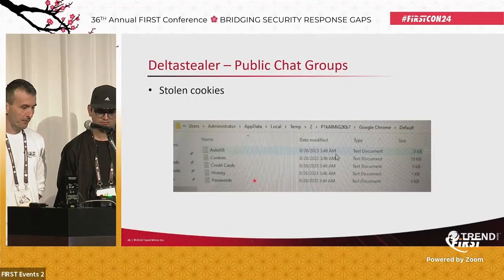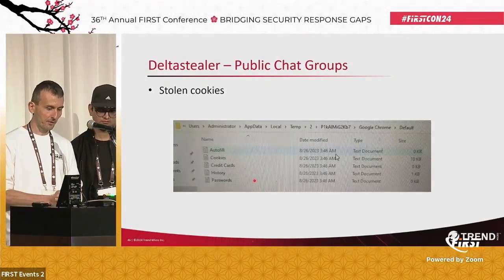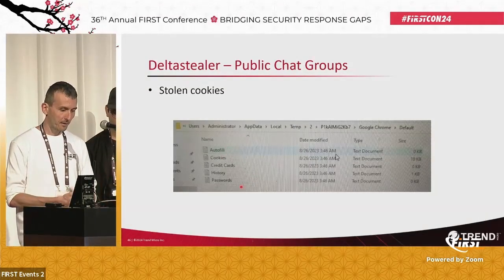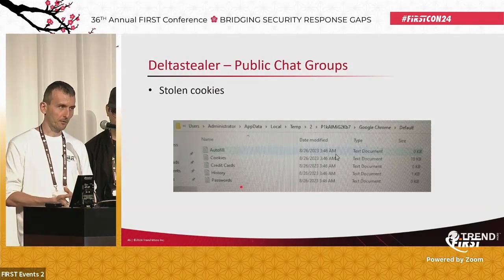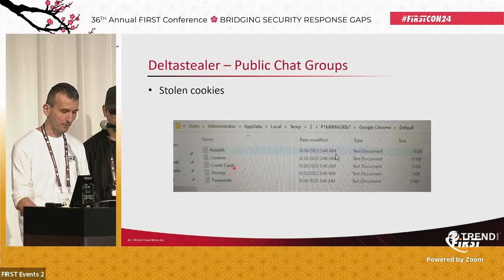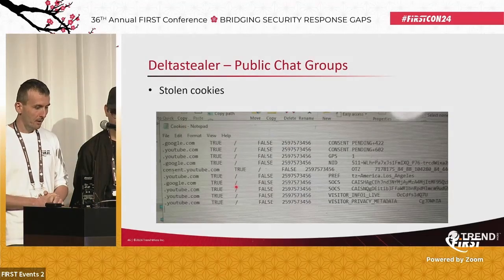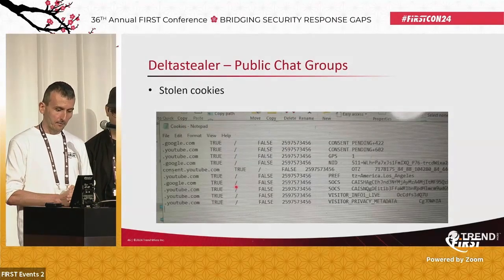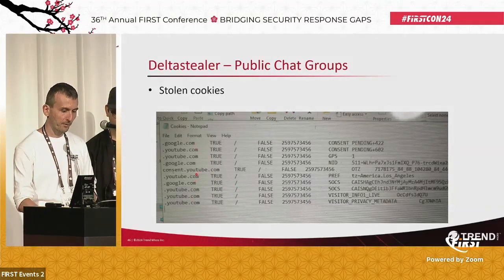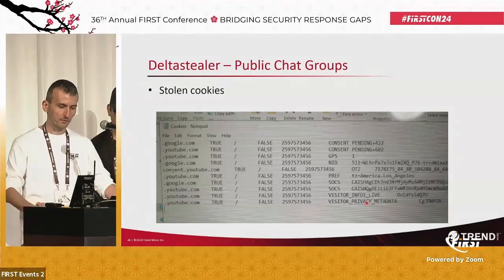They also tested their malware on what are probably their own sandboxes. So you can see here a screenshot of some statistics or files containing stolen data from their own testing machines. You can see autofill, cookies, credit cards, history, passwords. They also shared an example of the stolen cookies in one specific format, which is the Netscape format. You can have several different columns divided by a tab character, and you can see basically the exfiltrated cookies.